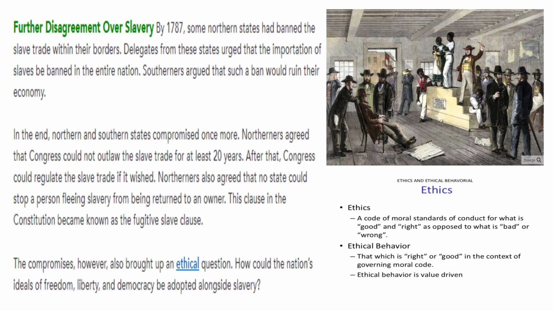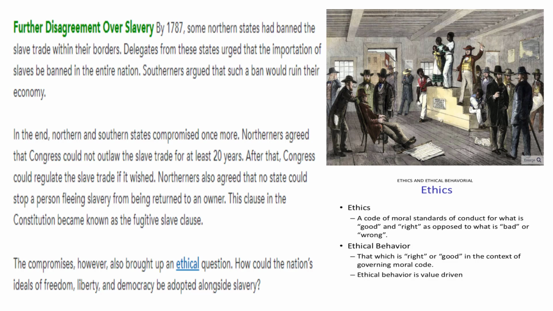Further disagreement over slavery. By 1787, some northern states had banned the slave trade within their borders. Delegates from these states urged that the importation of slaves be banned in the entire nation. Southerners argued that such a ban would ruin their economy. In the end, northern and southern states compromised once more.